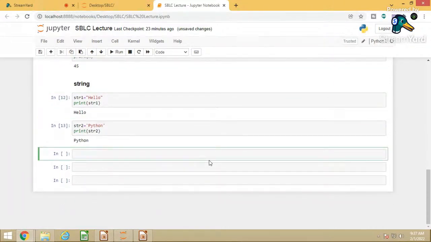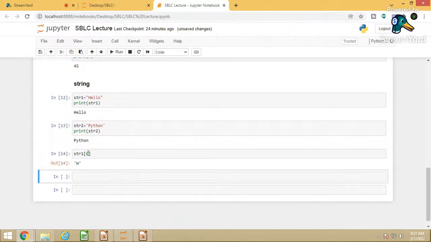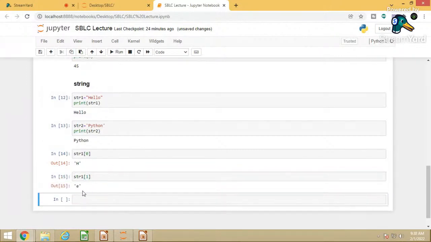So for example, how can I access it? Suppose string1, and I want to access the first letter from the string, H. I will just put 0 in a square bracket, and it will access H. Suppose I want string1[1], means the second letter, then I have E. Similarly, you can access any letter from the string: first letter, second letter, third letter, fourth letter, fifth letter. So string supports indexing.